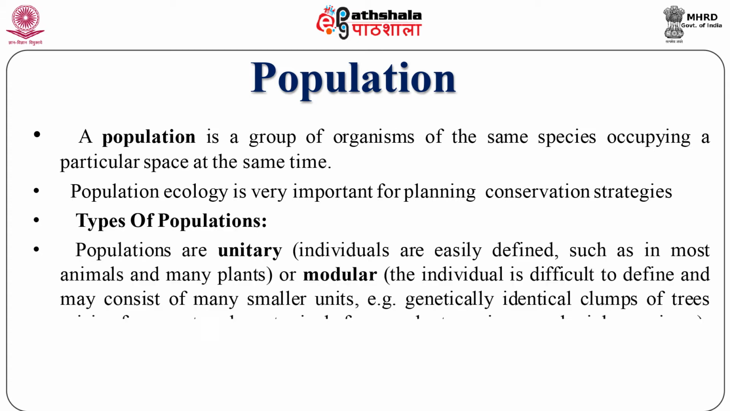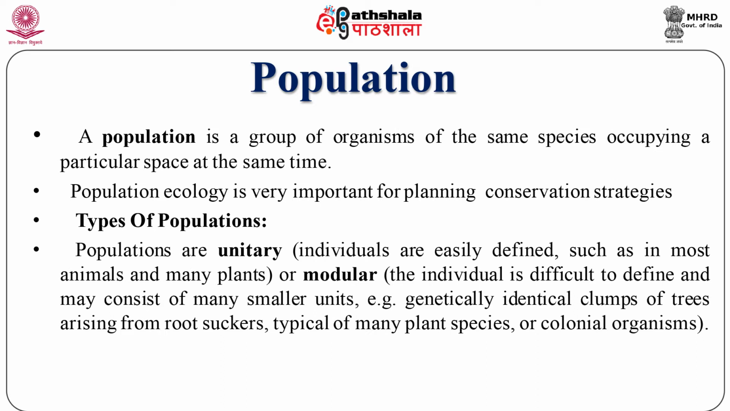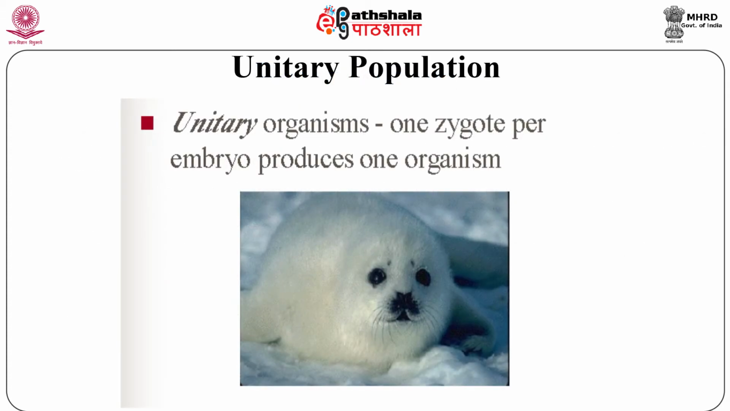The types of population. Populations are unitary, where individuals are easily defined, such as in most animals and many plants. Or they can be modular, that is, the individual is difficult to define and may consist of many smaller units, for example, genetically identical clumps of trees arising from root suckers, typical of many plant species or colonial organisms. Organisms which make up the population may be unitary or modular depending on their reproductive pattern, and thus populations are of two types.